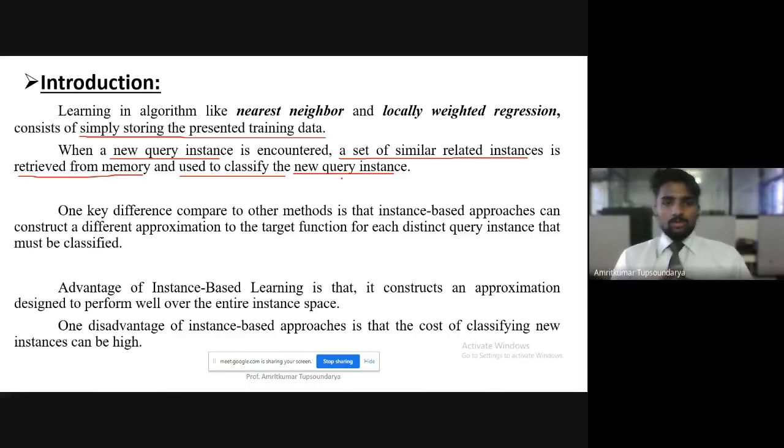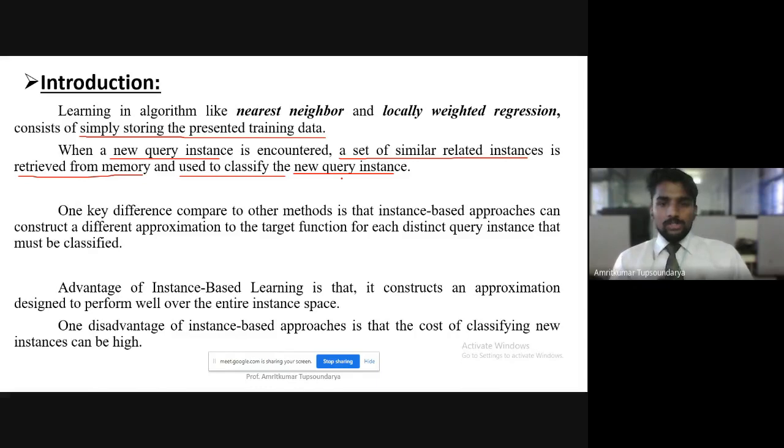That's how these two learning algorithms, nearest neighbor and locally weighted regression, work. Moving further, we'll be discussing the k nearest neighbor algorithm as well as another important algorithm, locally weighted regression.